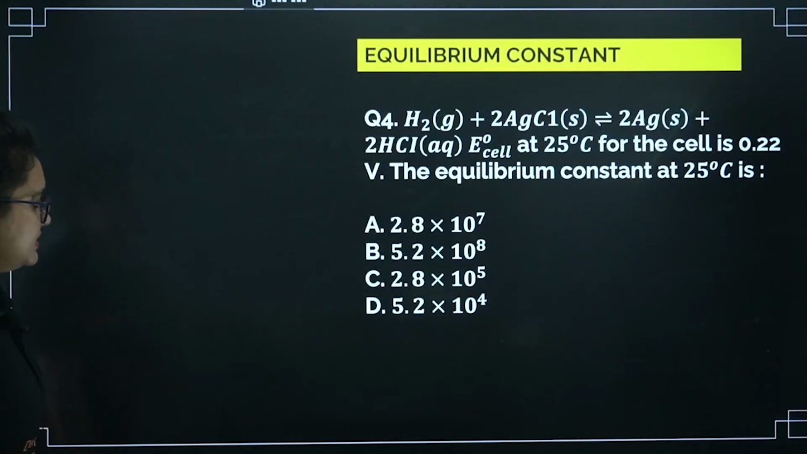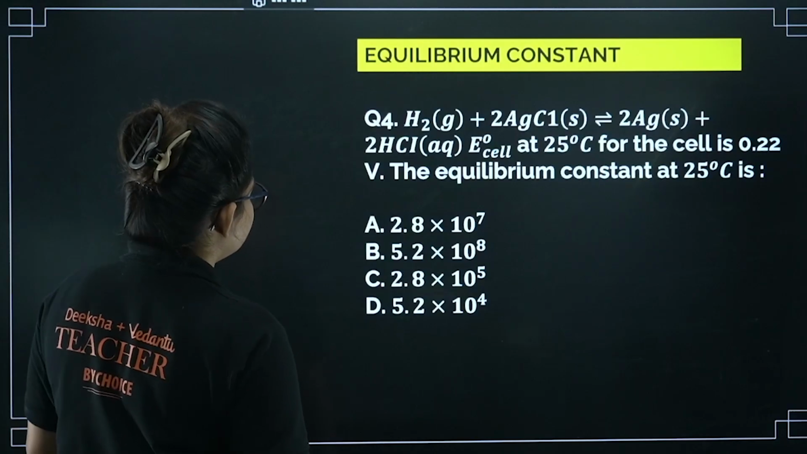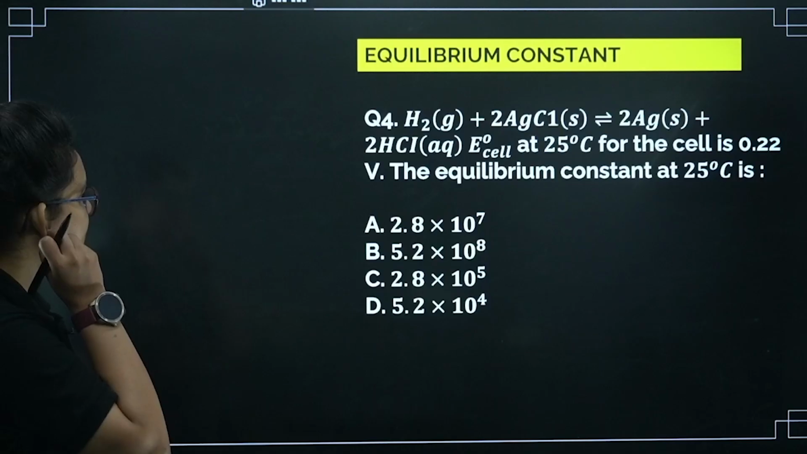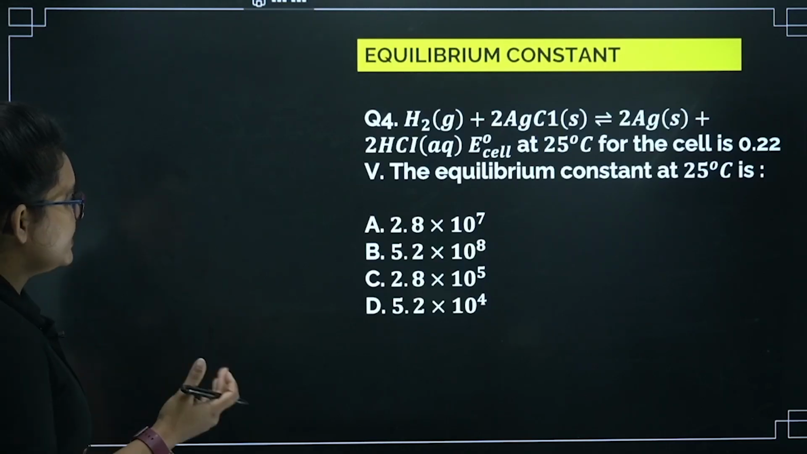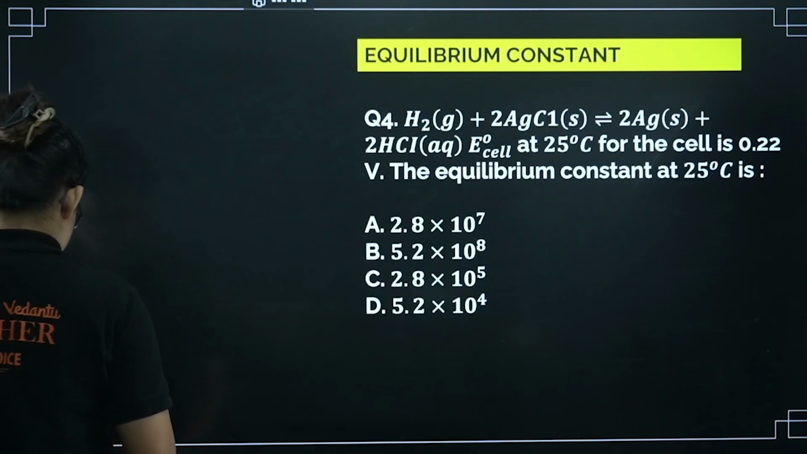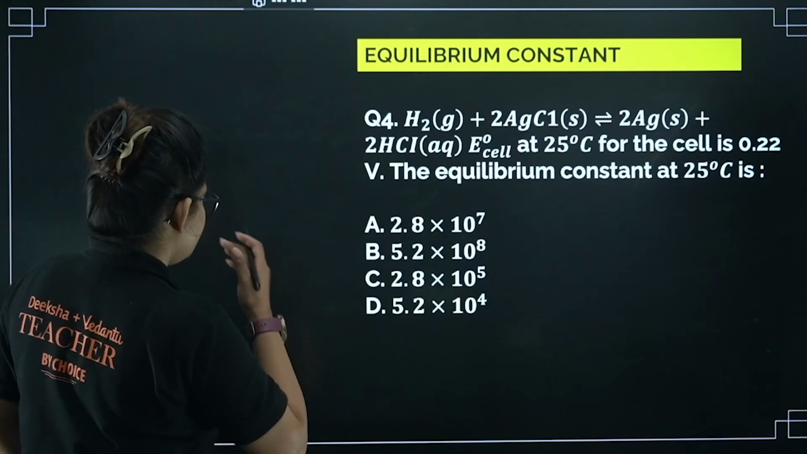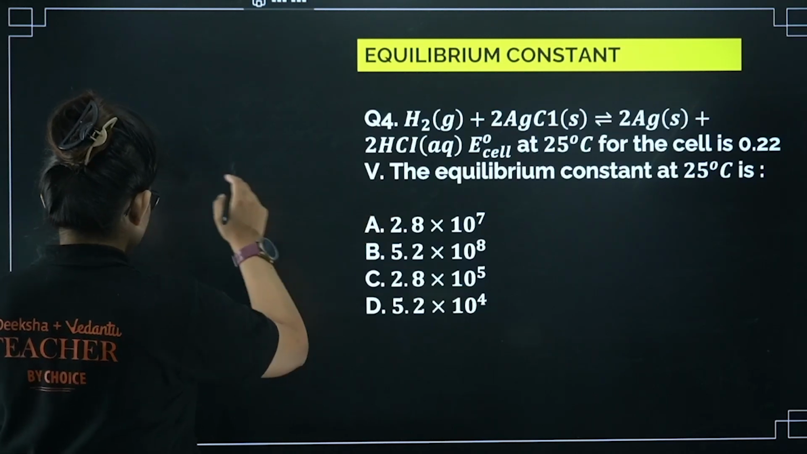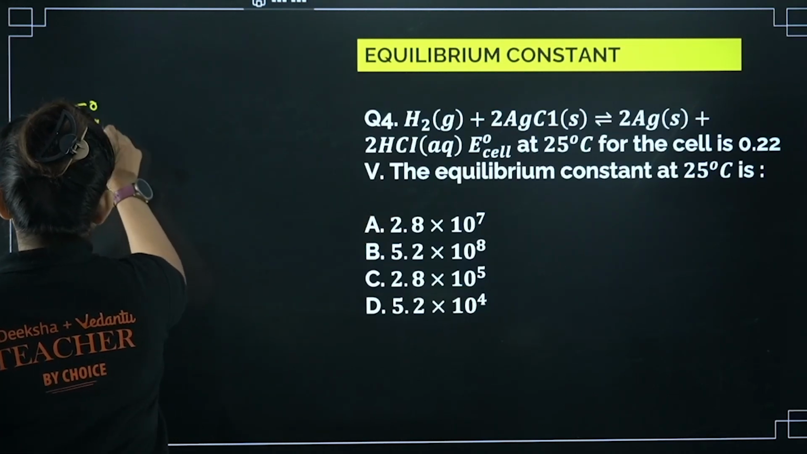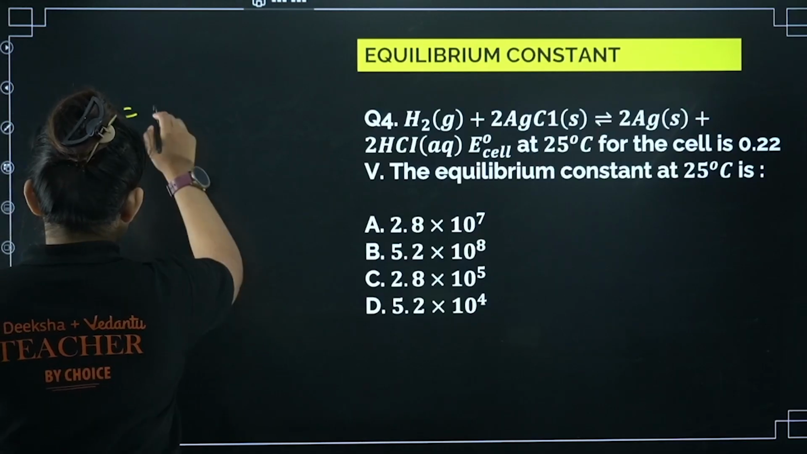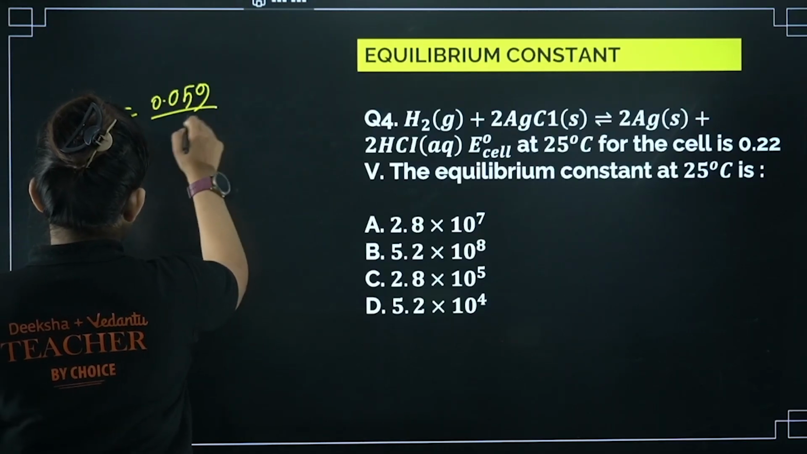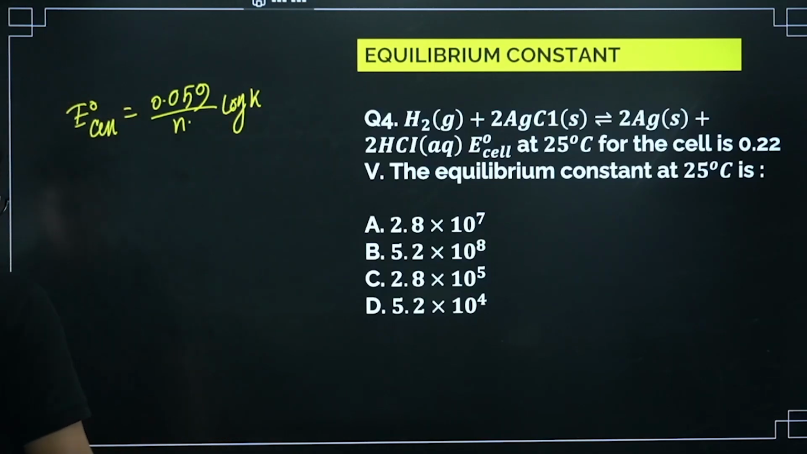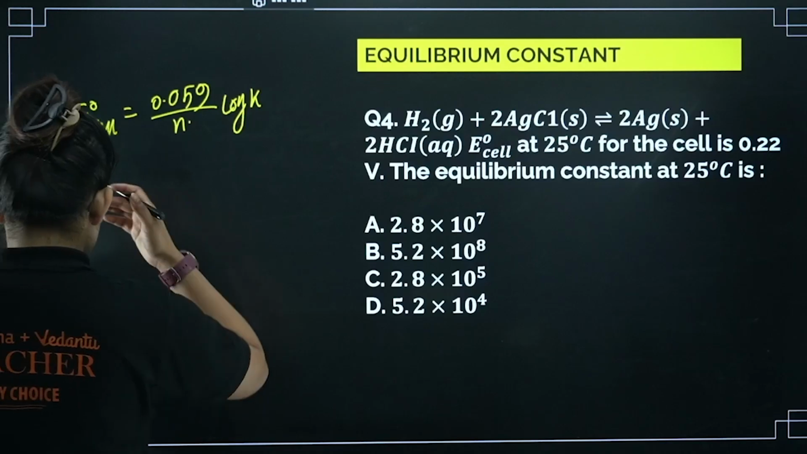So here you can see this particular question came from the equilibrium constant. Here you can see H2 plus AgCl, it's giving Ag plus HCl. E0 cell for the cell at 25 degrees Celsius is given. Equilibrium constant we have to find. So what is the reaction basically? Like E0 cell value is given here, so we can directly put the formula E0 cell equals 0.059 divided by n into log k, right? Directly we can implement this formula, but we have to find out the number of electrons exchanged, right?